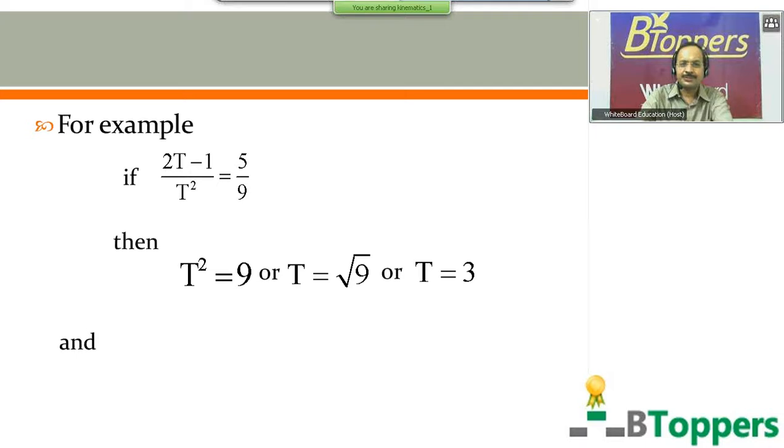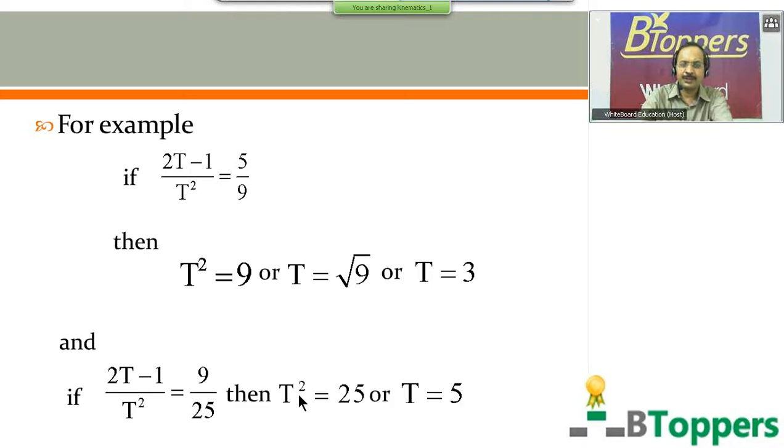And another example, suppose you are given that a freely falling body covers 9 by 25th part of the total distance during the last second of its fall. Then here 9 is an odd natural number, 25 is a perfect square natural number. Then t square can be taken as numerically equal to 25, or t equal to 5. It means if you are given that a freely falling body covers 9 by 25th part of the total distance during the last second of its fall, then you can conclude the total time of free fall is 5 seconds.